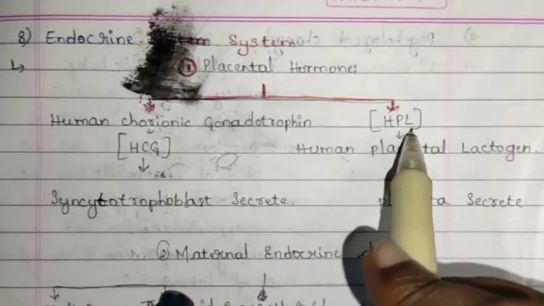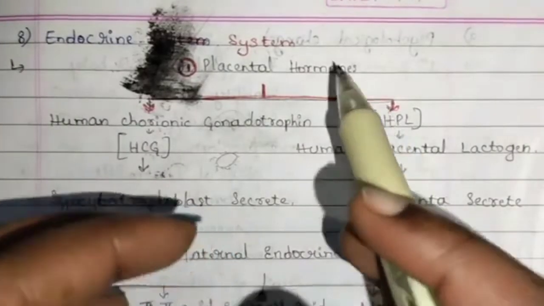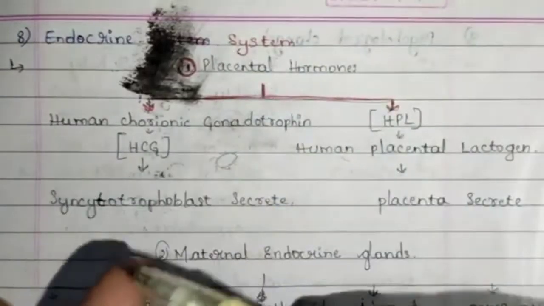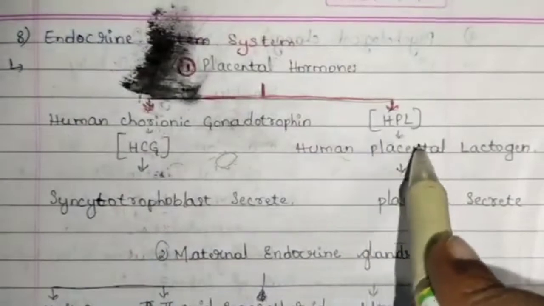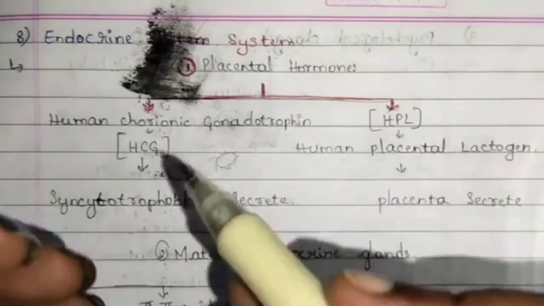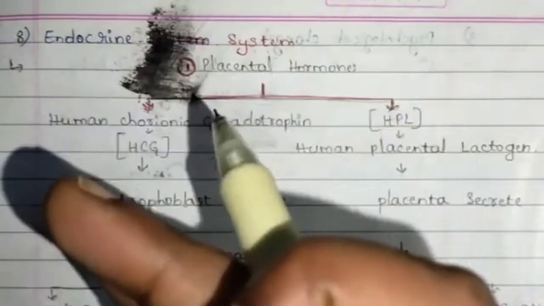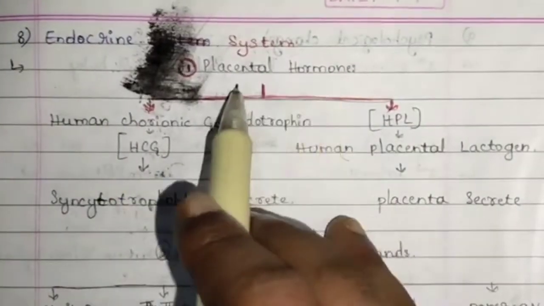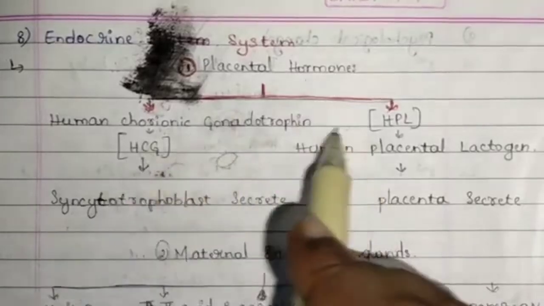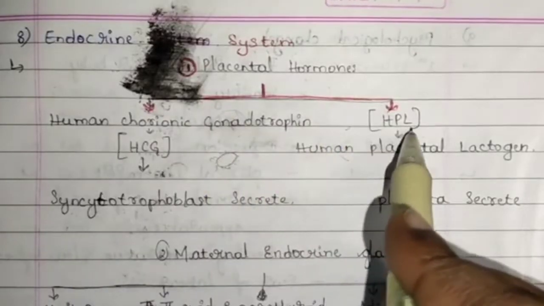And next, the HPL hormone. This is used in placental secretion. It helps in secreting glucose, and that's the main function of HPL. It helps in the secretion of glucose and provides energy for transporting things. This is placental hormone, in which two hormones are produced, HCG and HPL.